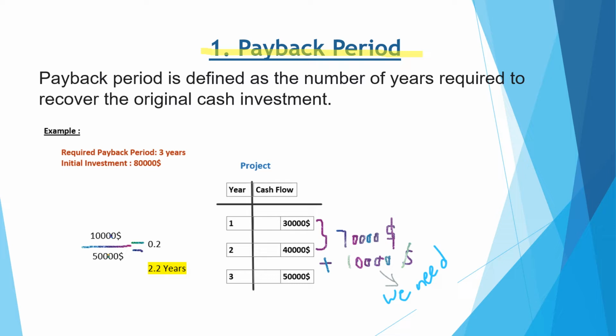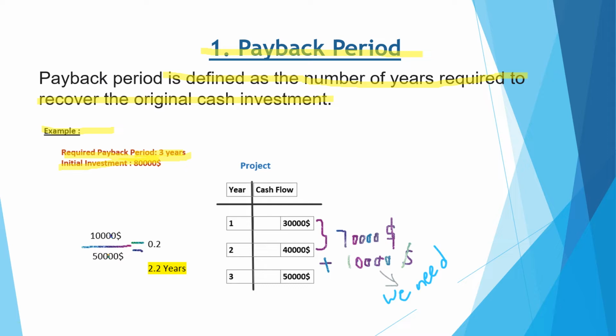And what is payback period? It is defined as the number of years required to recover the original cash investment. It means how many years it would take to receive our initial investment. For example, the required payback period is 3 years and the initial investment is $80,000. We have invested in a machinery which costs us $80,000 and we have to recover it back in 3 years.